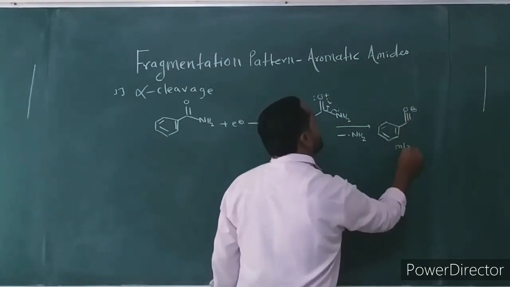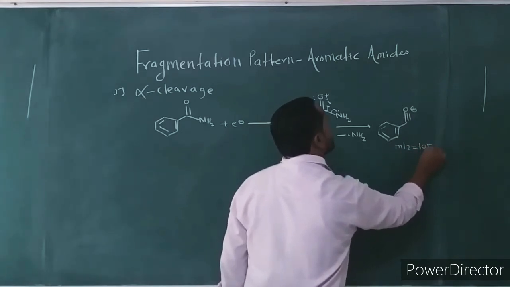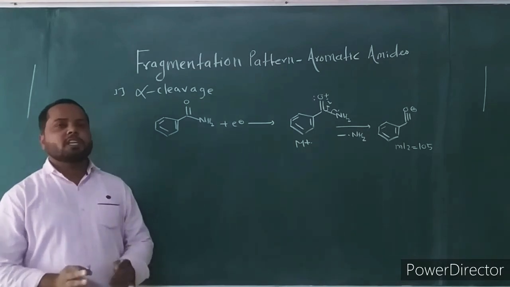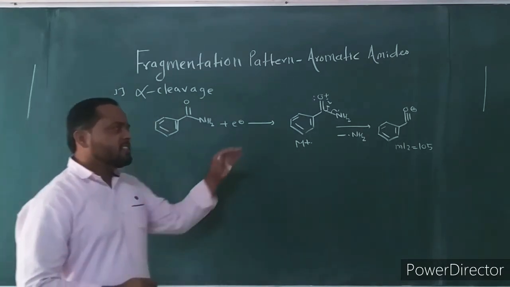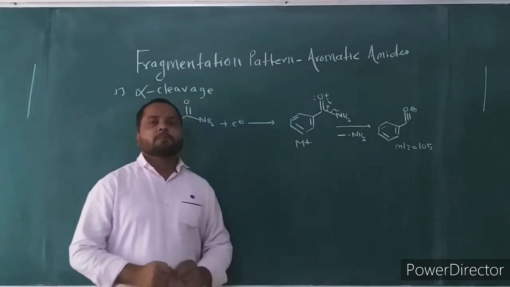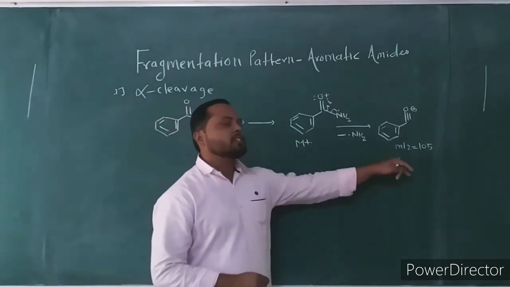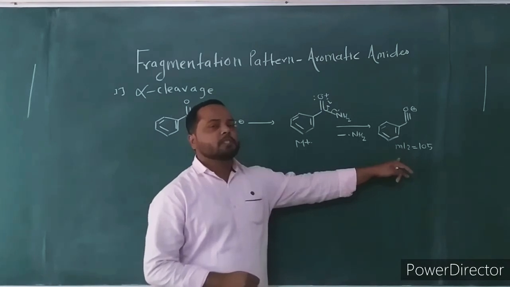This fragment ion appears at mass to charge ratio 105. All aromatic carbonyl compounds, aldehyde, ester, ketone, carboxylic acid, show this fragment ion at mass to charge ratio 105.